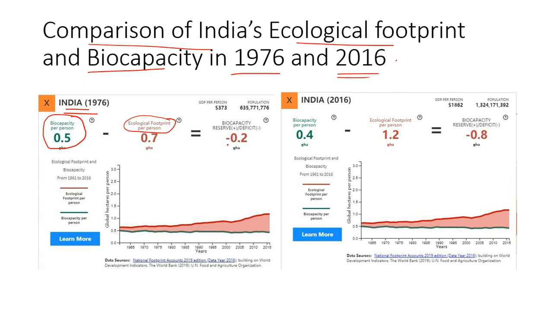So the net was minus 0.2, that is biocapacity deficit, while in 2016 we are seeing that the deficit has increased and it has come to the value of 0.8. Definitely the GDP per person has increased and the population has also increased. Now we are at 132 crores. But the thing is that ecological footprint is exceeding by this much.